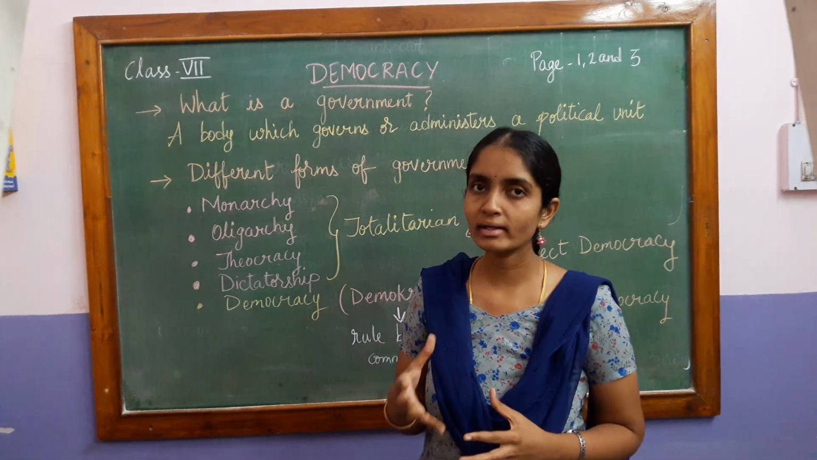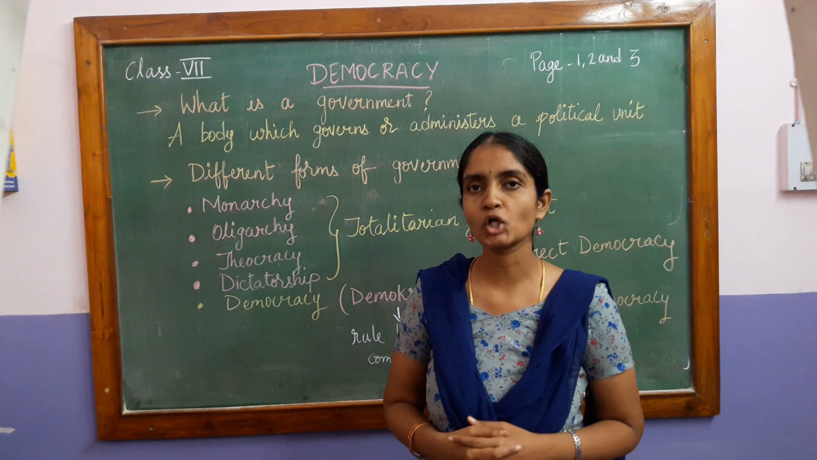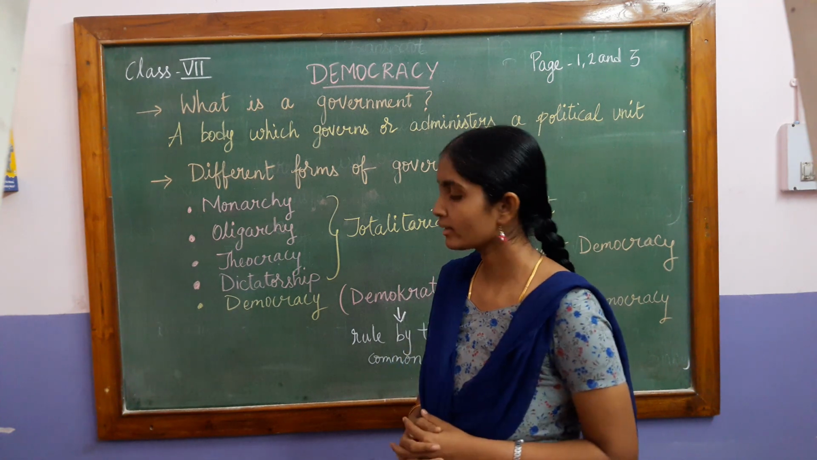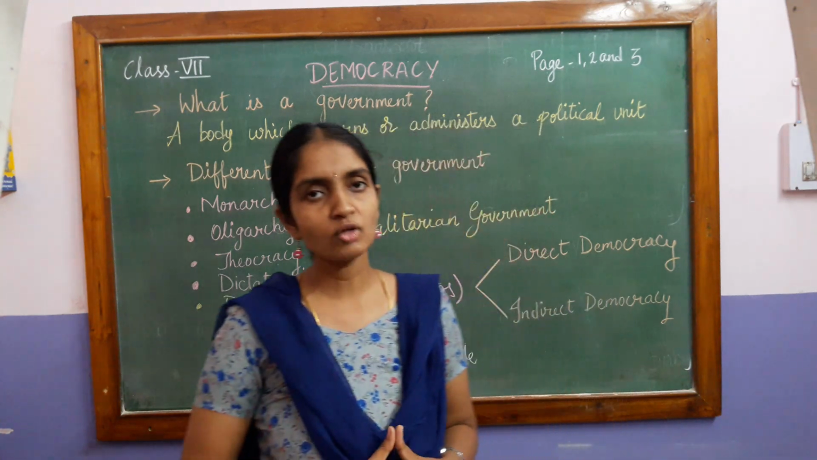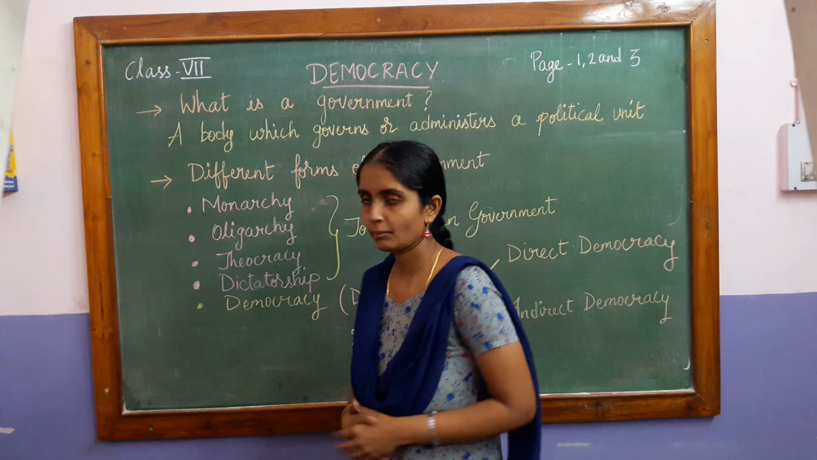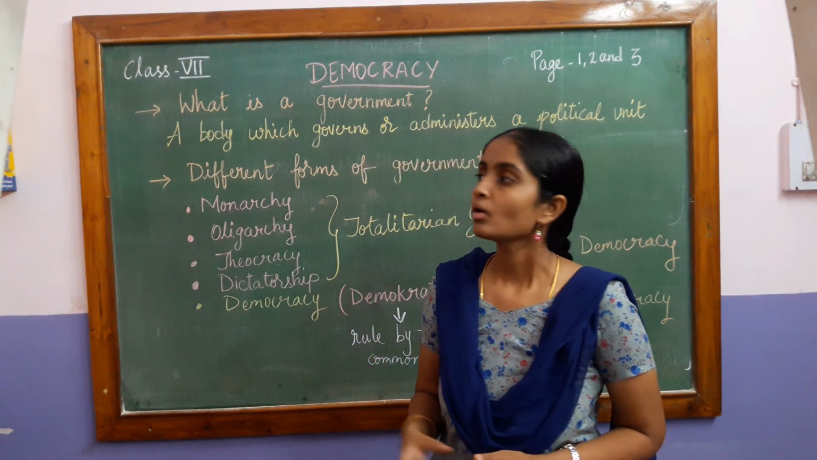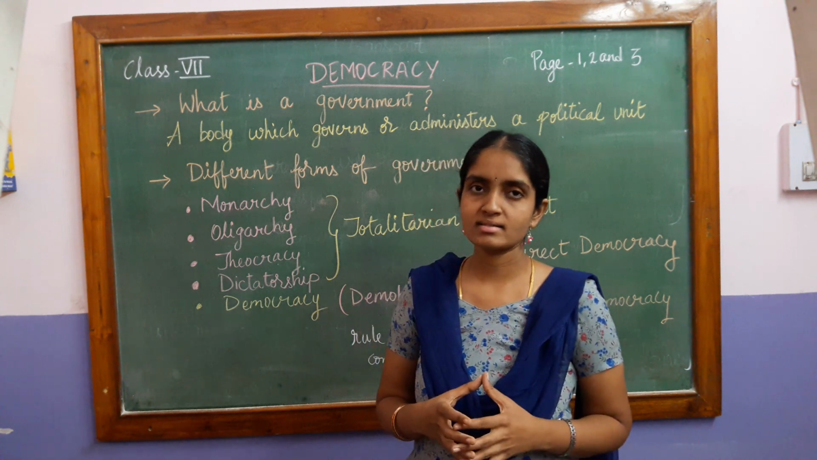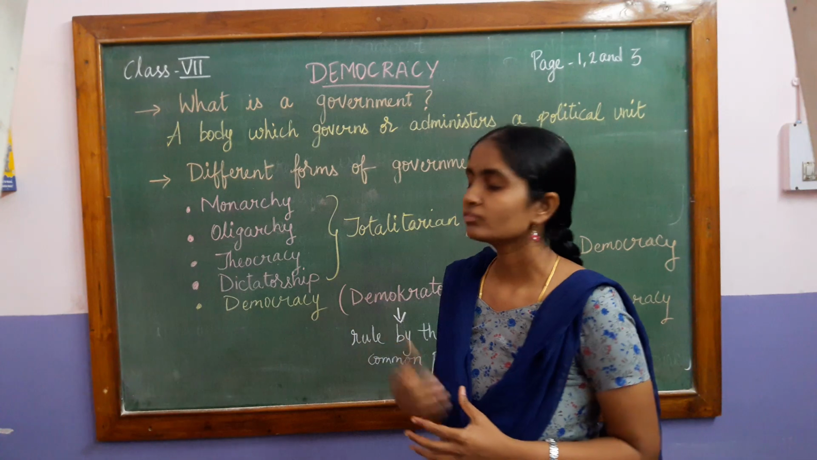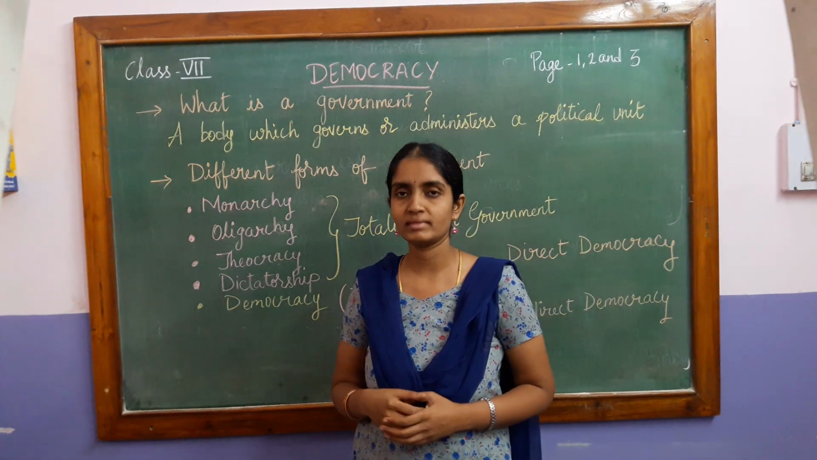So in monarchy, the son inherits his authority. Even today there are some countries which have the monarchical form of government, that is Saudi Arabia and Yemen. Now coming to oligarchy. What is oligarchy? In this form of government, a set of individuals have the total power. For example, the whites in South Africa. So they had all the power.